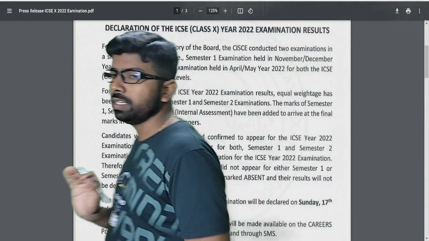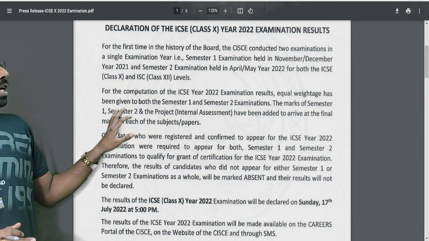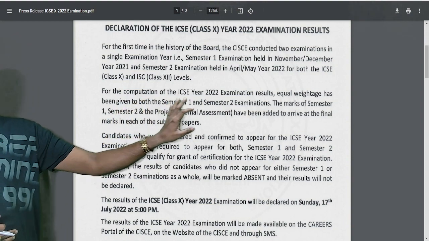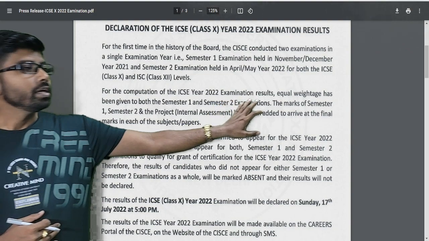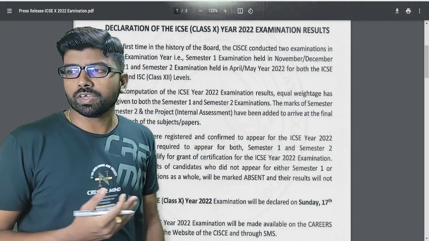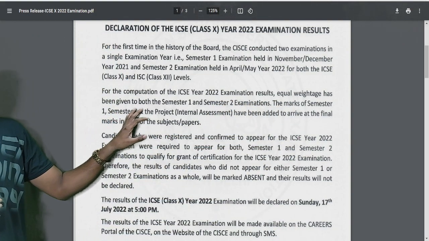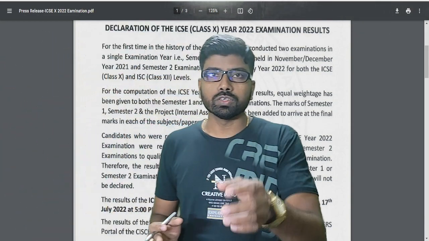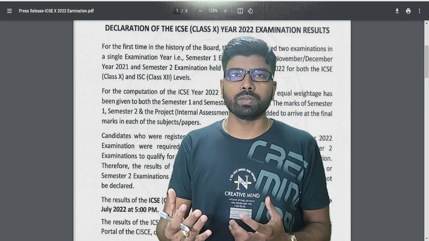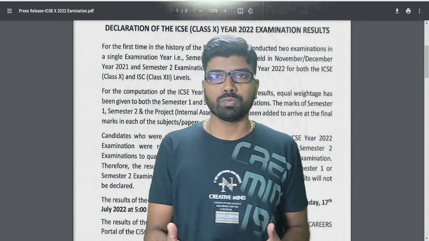Here we can see that for the tabulation and computation of the ICSE 2022 examination result, equal weightage has been given for both semester 1 and semester 2, meaning 50-50 weightage. Also we'll discuss the weightage given by CBSE for term 1 and term 2.